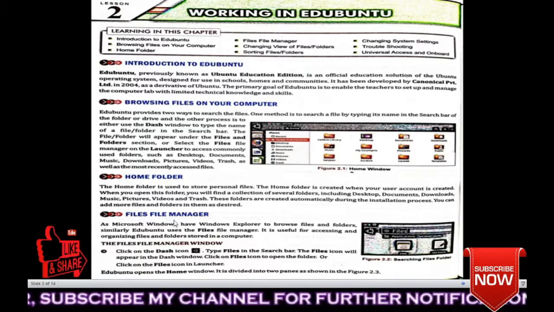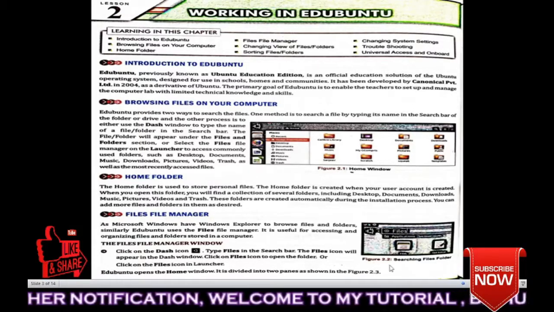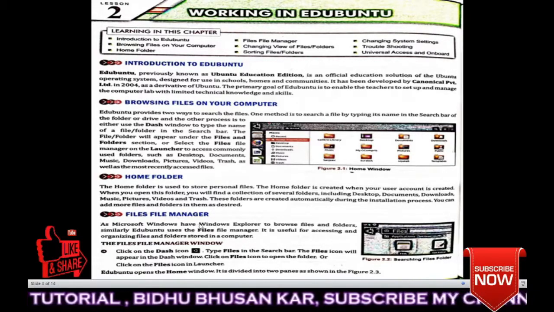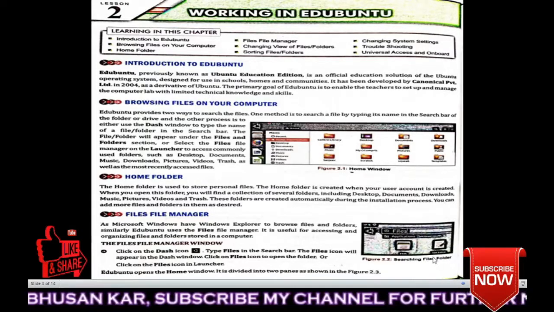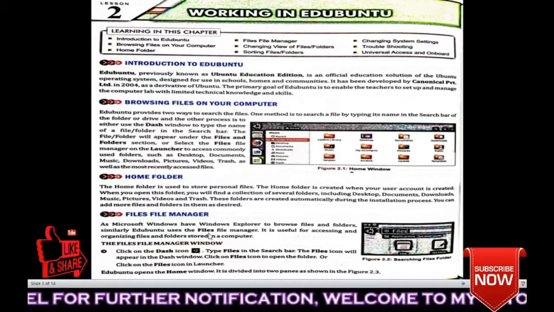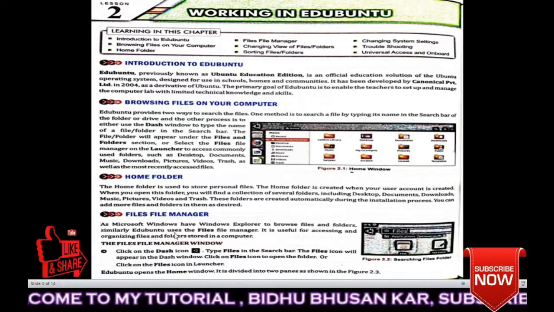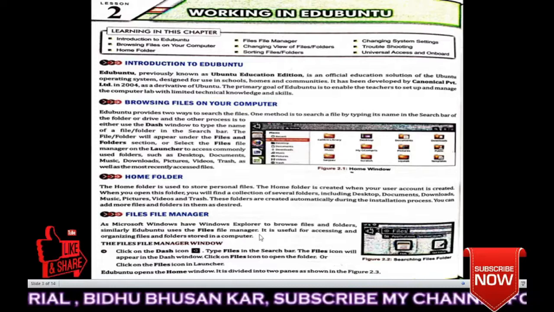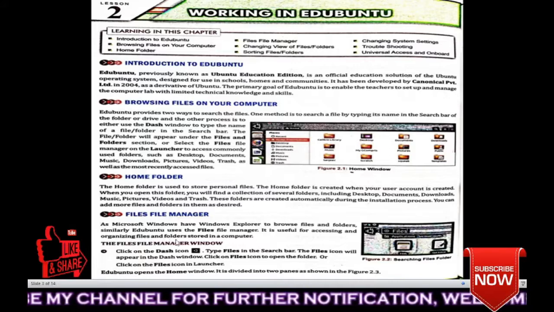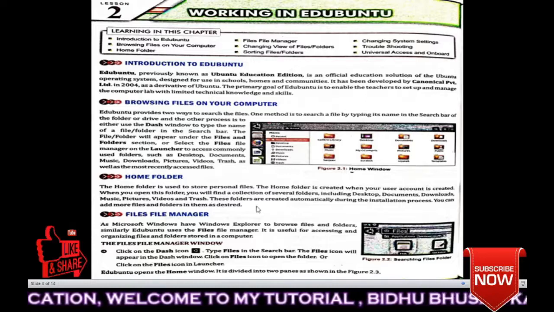Next, files file manager. This is a picture of files file manager. Next, this is a picture of also searching files and folders. You can search the files here. As Microsoft Windows has Windows Explorer to browse files and folders, similarly Ubuntu uses the files file manager. It is useful for accessing and organizing files and folders stored in a computer. Understood? These are the things we have to know.